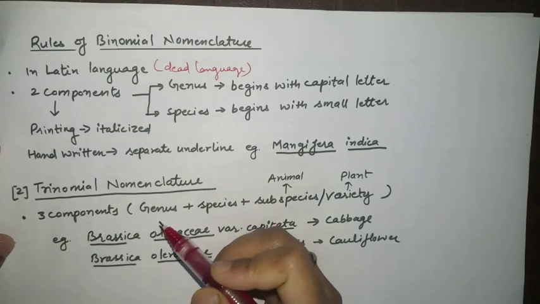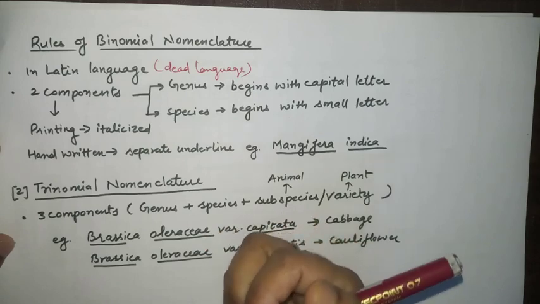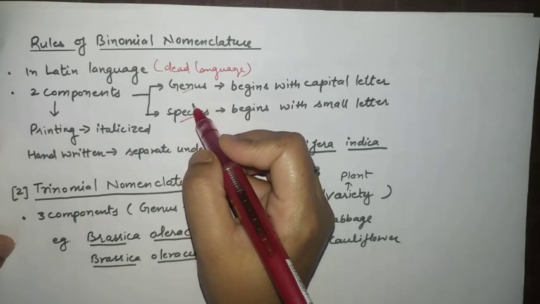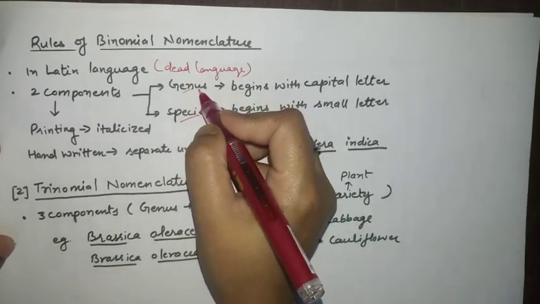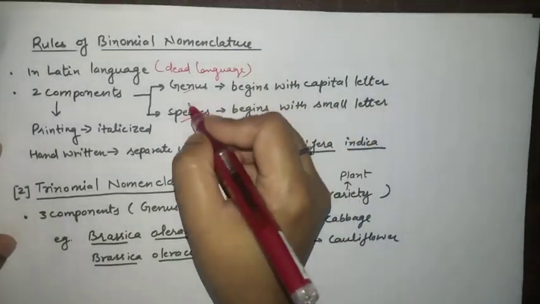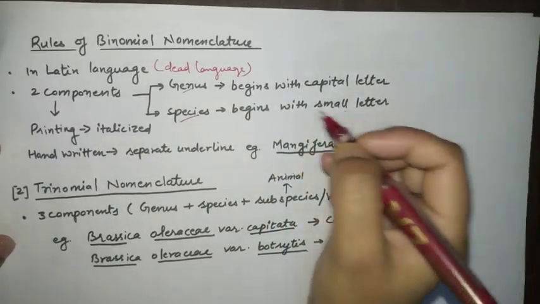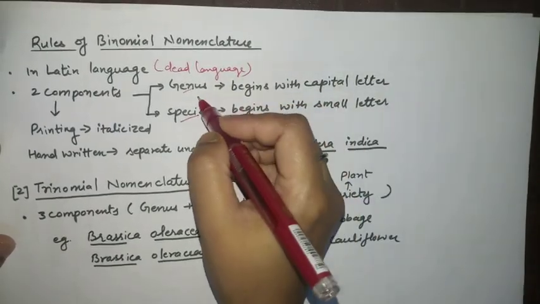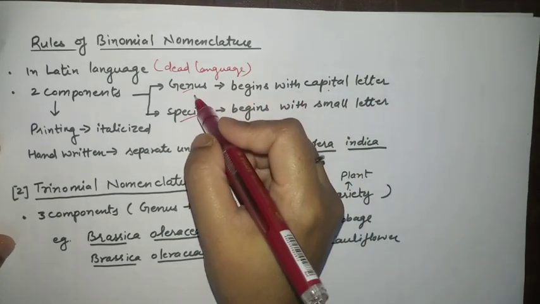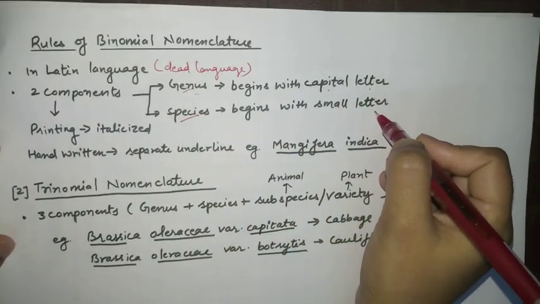The second one is that there must be two components. Whenever we assign names to species, it should be in two components. What are these two components? Genus and species. As we mentioned, the first one is the generic name, also known as genus, and the specific epithet is also known as species here. Clear? There are also some rules for how to write it in a proper document. The genus should always begin with a capital letter, and the species begins with a small letter.